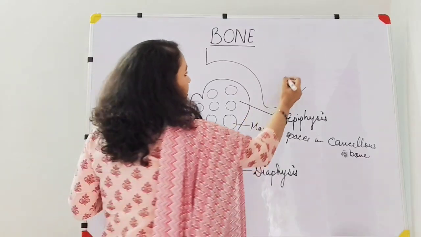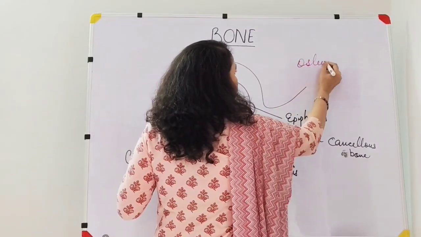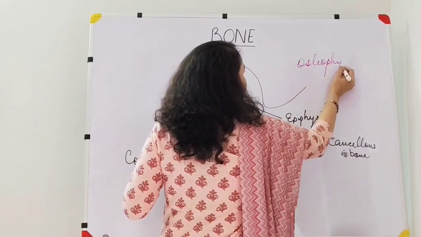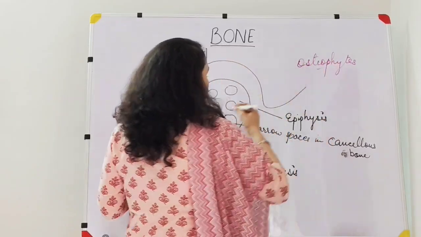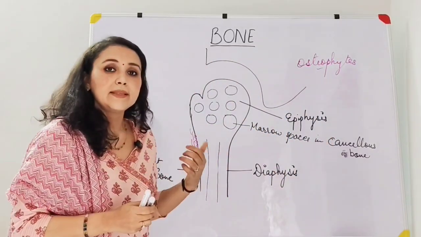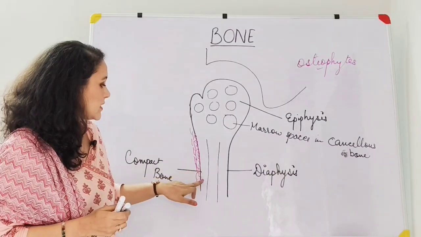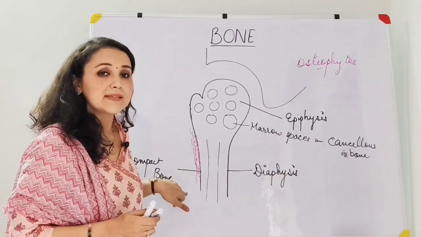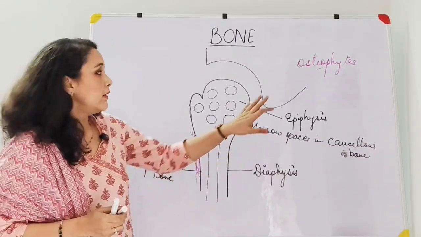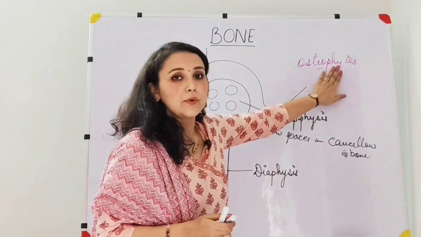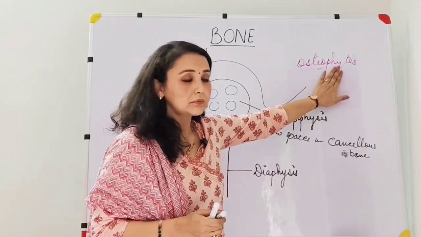Those irregular projections are called osteophytes. So the reason is very clear, because if the periosteum is damaged, these inner osteogenic cells will extend out and form irregular bony tissue that is known as osteophytes.